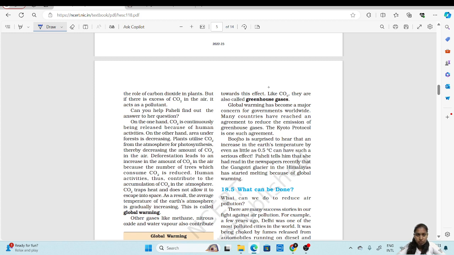We release carbon dioxide continuously. As the population increases, the carbon dioxide level will also increase. But we are cutting off all the trees, which decreases the intake of carbon dioxide by the plants, which causes the excess of carbon dioxide to remain in the atmosphere. That leads to the greenhouse effect.